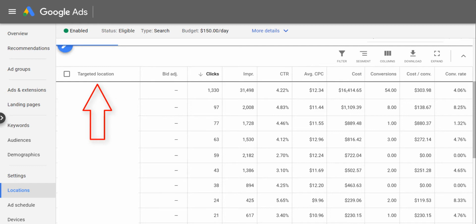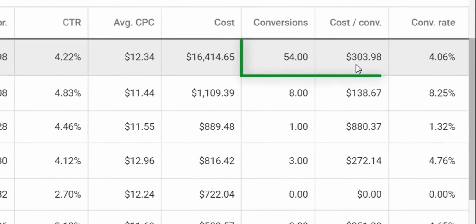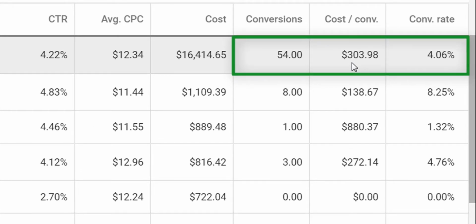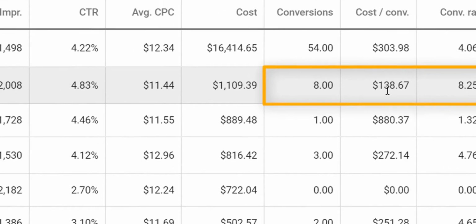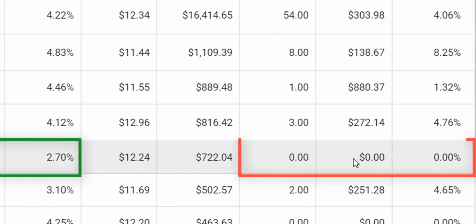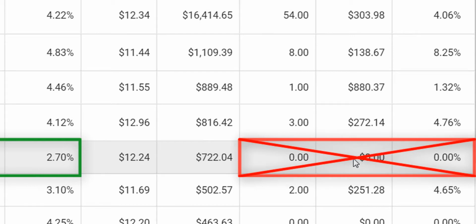Knowing the targeted location and how many people convert there helps us make informed decisions, such as this is the area to put up a billboard. Look at the conversions we have. In other areas with slightly less business, we may be justified in running a radio ad here. The next consideration is areas with clicks but no conversions. We would want to investigate why that's happening before we cross it off the list.